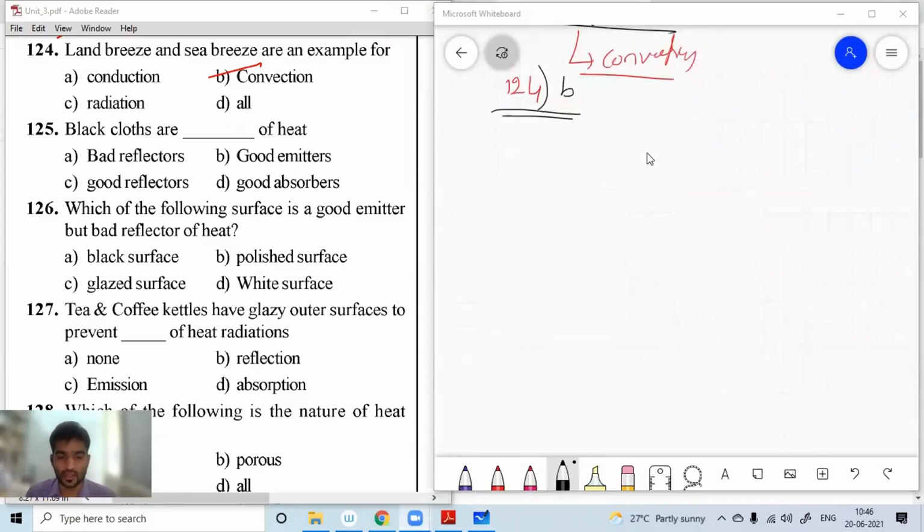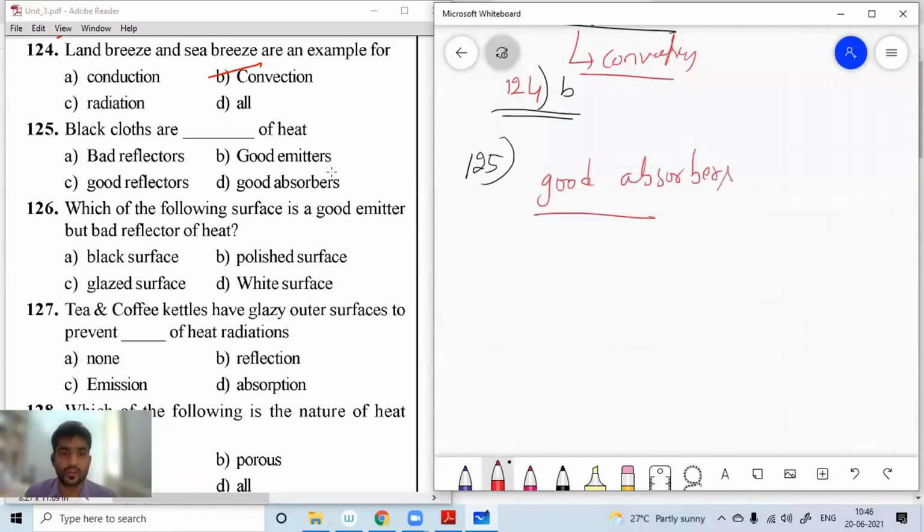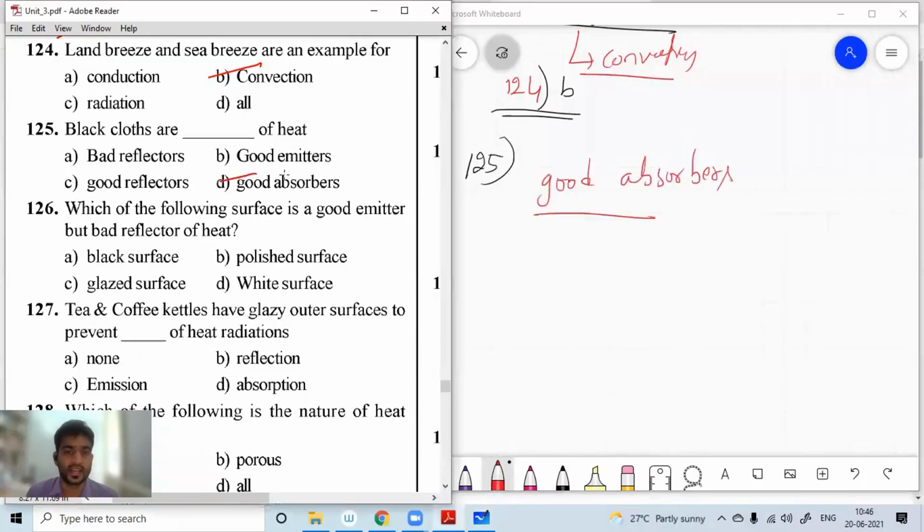So the reason in a summer period we are not going to use black cloths. Usually white cloths are preferred. So that means for question number 125, D, good absorbers, is the right option.